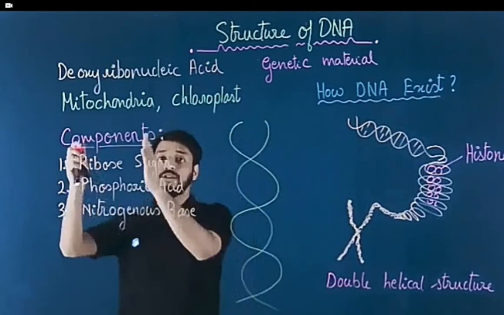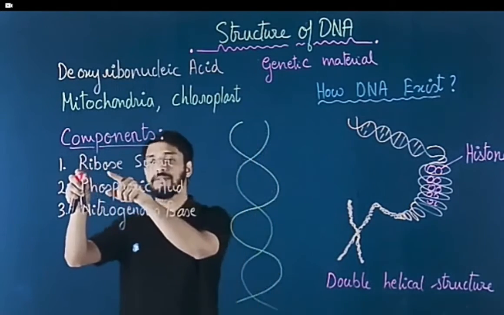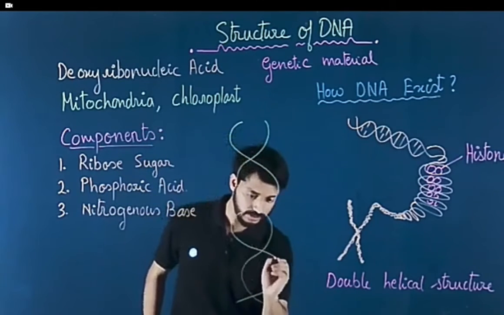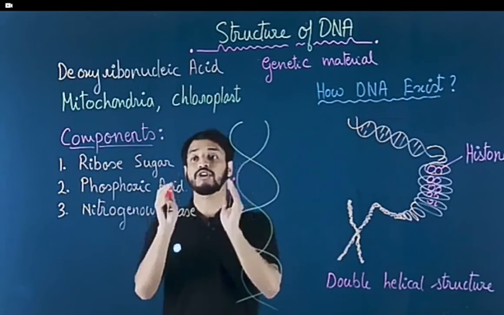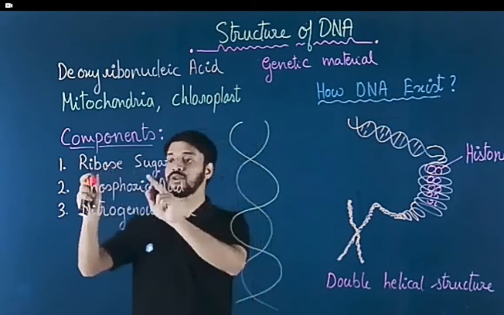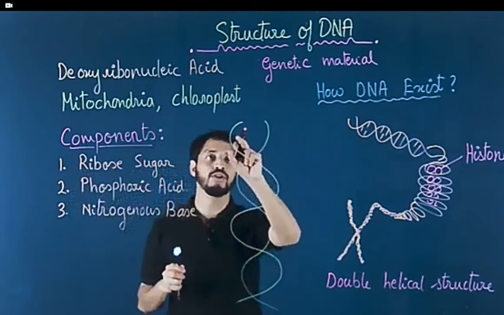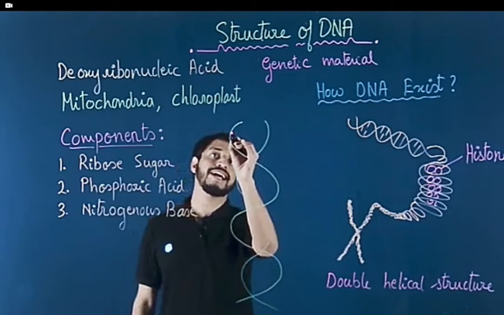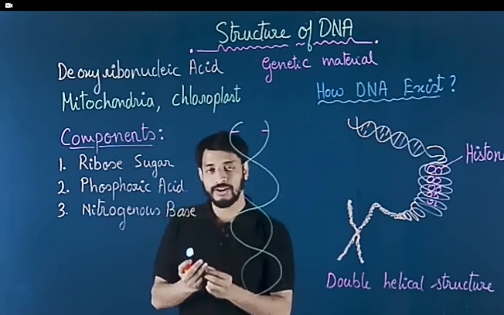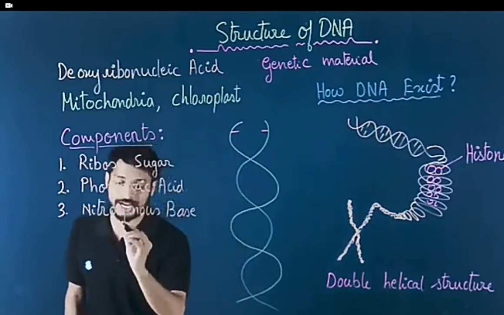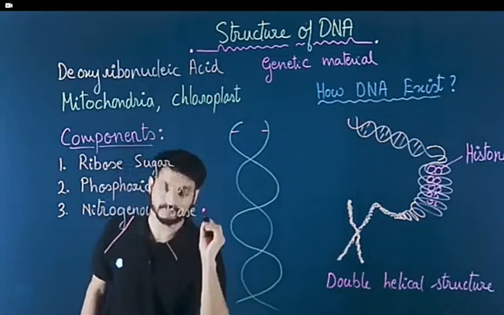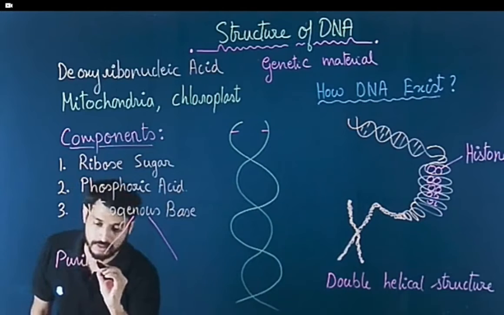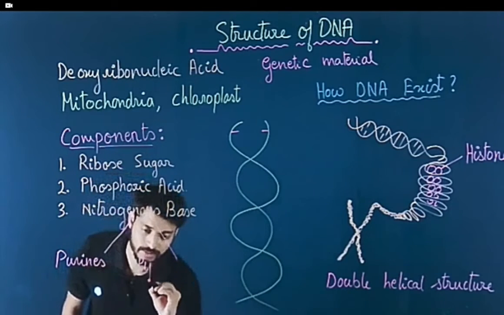Now, let's try to understand the components and the structure. Now, ribose sugar and phosphoric acid are these two areas. Okay, these strands, these are known as the backbone. It is basically called the sugar phosphate backbone. So these lines, these strands you're seeing, these are sugar phosphate backbones. And now we have the nitrogenous bases over here. So first, before drawing the nitrogenous bases, we'll try to understand what are the two types of nitrogenous bases. First, we have purines and we have pyrimidines.